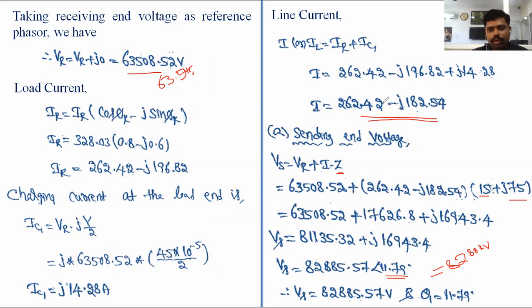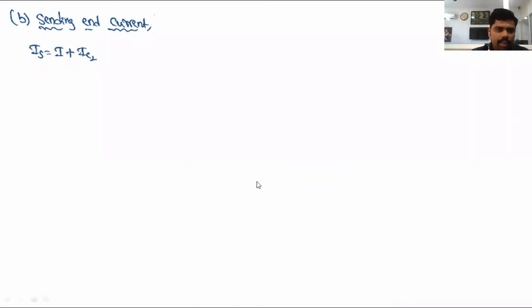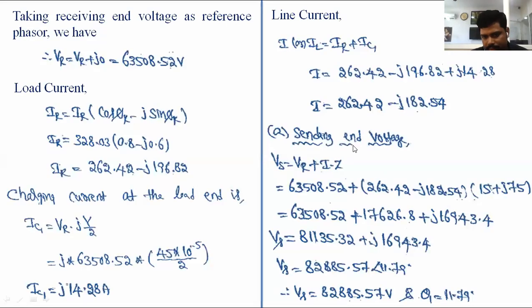In the second parameter, we want to find out the sending end current. The next one is the sending end current. Already we know to apply Kirchhoff's current law, that is Is equal to I plus IC2. Again, we know the value of I. Here we find IC2, the imaginary term. IC2, nearer to the sending end side, is Vs into half of the admittance, that is IC2 equal to J into Vs into half of the admittance. Already we know the value of the sending end voltage, which we have derived, so we can substitute Vs here.